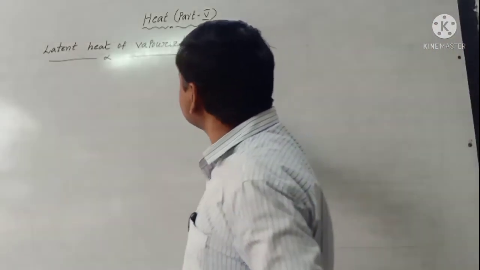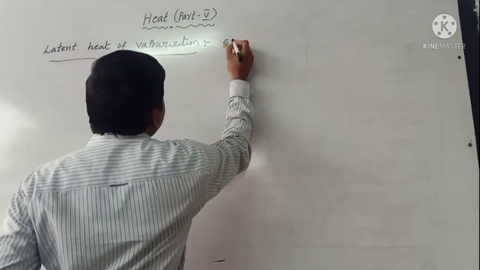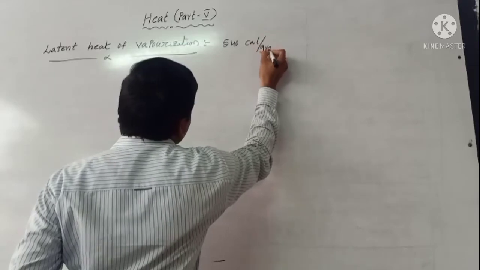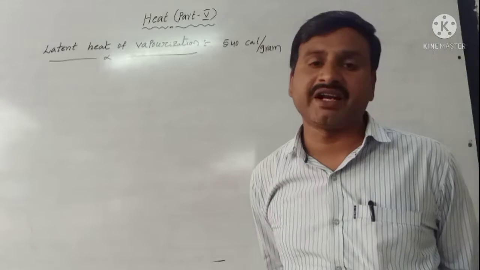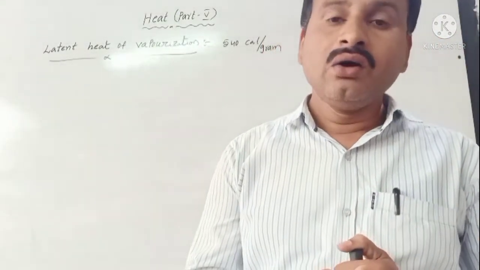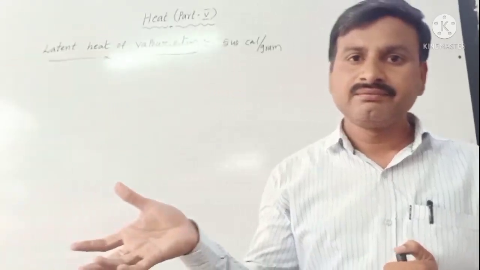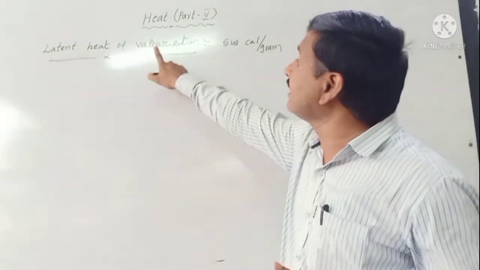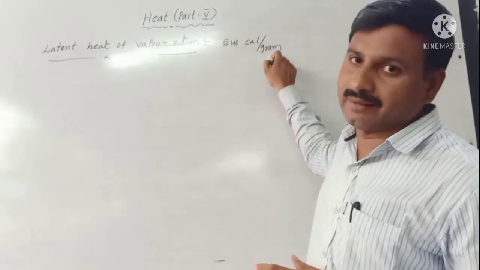It is called latent heat of vaporization, and its value is 540 calorie per gram. The heat energy required to convert 1 gram of water into gas at a definite temperature is called latent heat of vaporization. Its value is 540 calorie per gram.